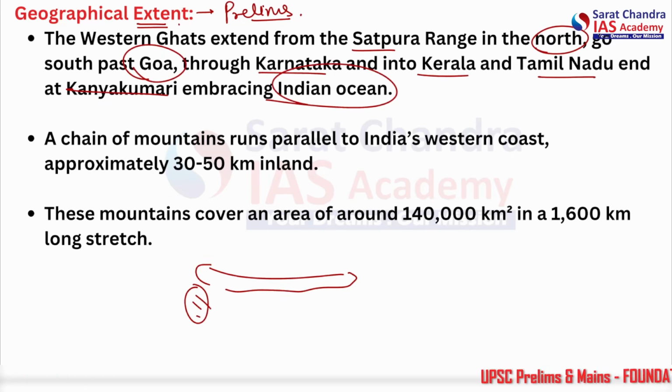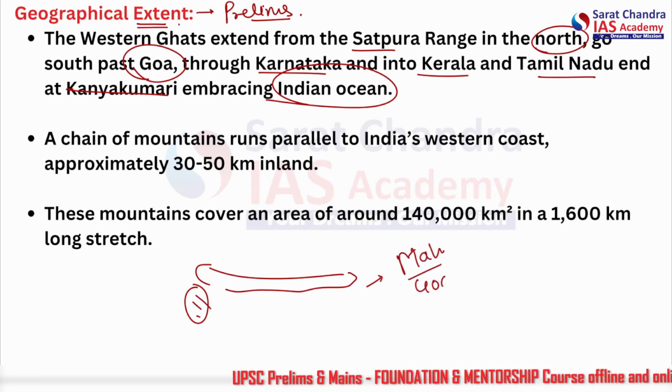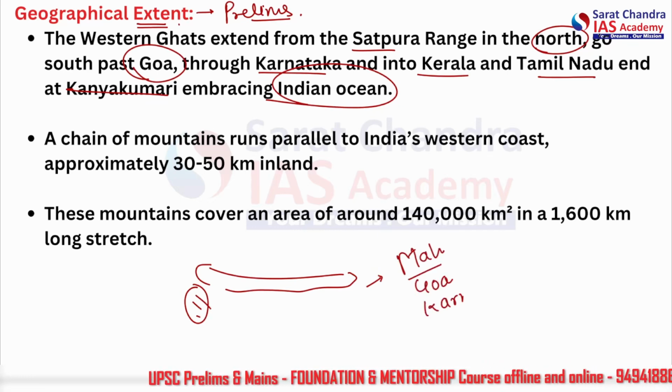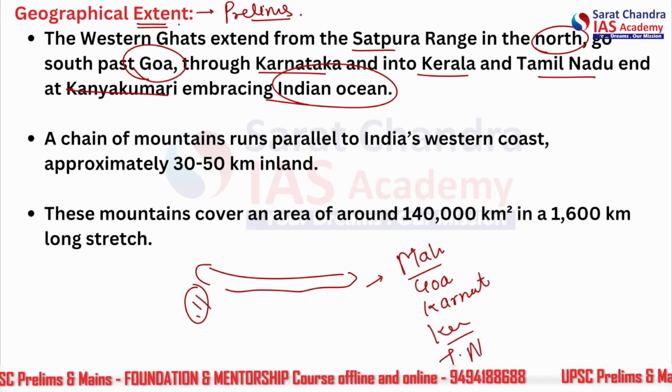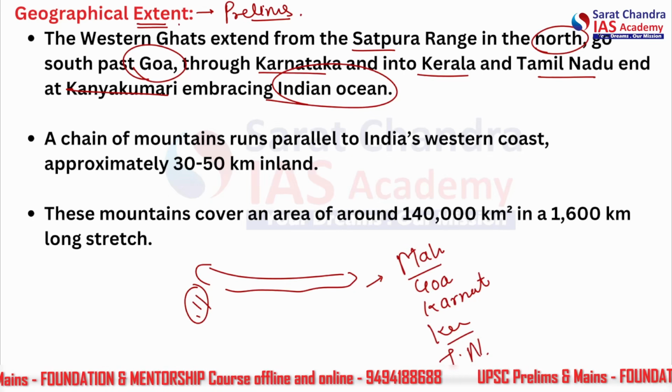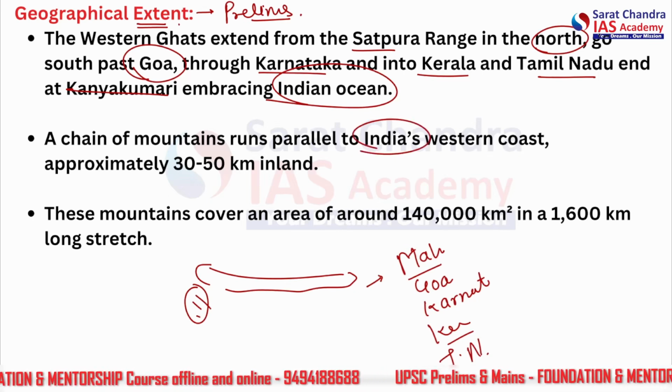Which states are included in the Western Ghats? The states included are Maharashtra, Goa, Karnataka, Kerala and Tamil Nadu.